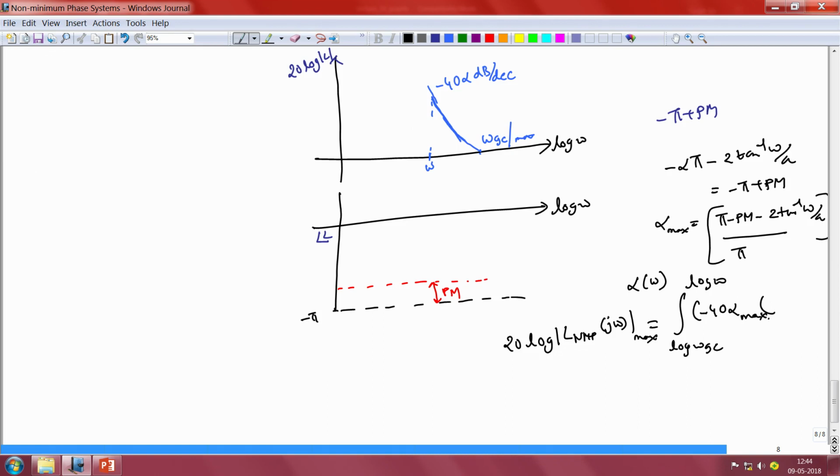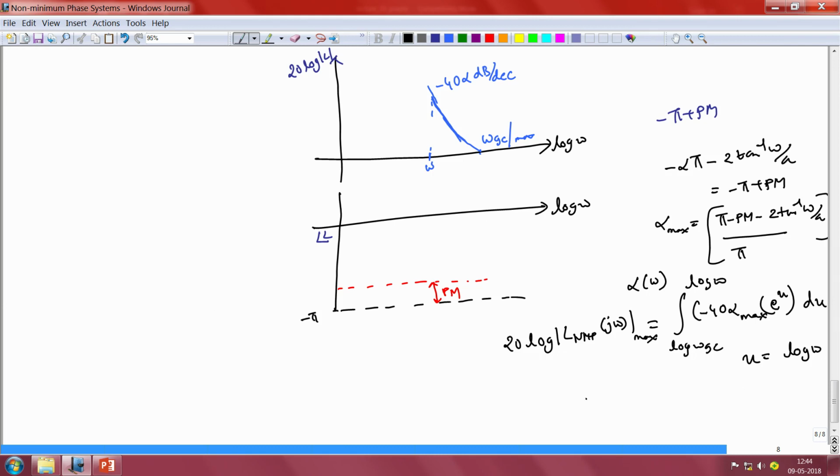Since we are talking of the Bode plot, we will convert omega to log of omega. So, alpha max of e to the power u du, where u is essentially equal to log of omega.